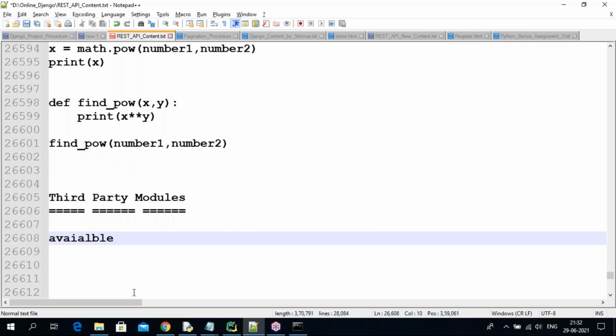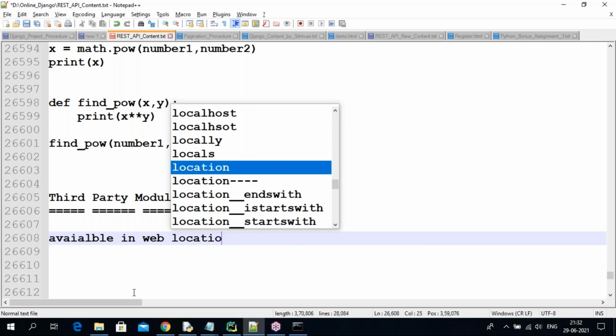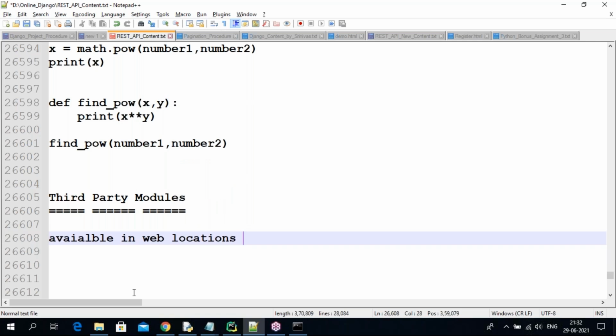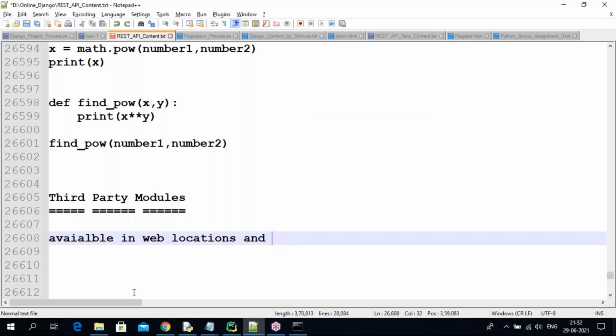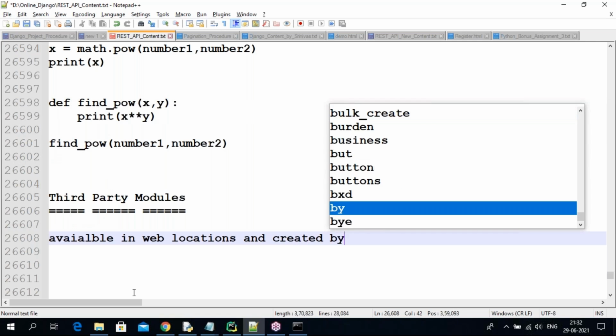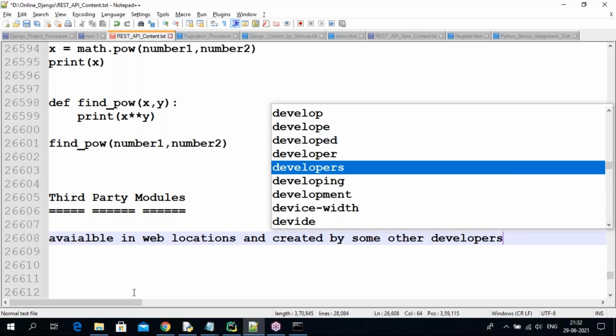So I'm simply writing shortcut points. Third party modules are available in web locations, written by or created by some other developers, not by us.